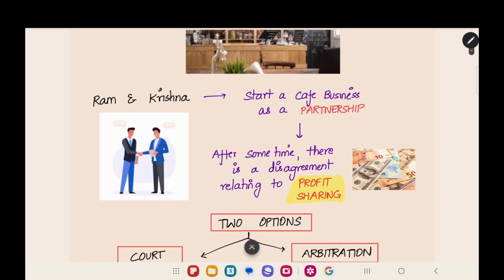Now, after some time, they get a disagreement relating to profit sharing. For example, 100 rupees is coming as revenue, and after reducing the expenses, you have 70 rupees. Now, in which ratio should they divide it between them? Either they should divide it 1:1, or one person should have more. Should they divide it 60-40? Like that, they are having a lot of problems.